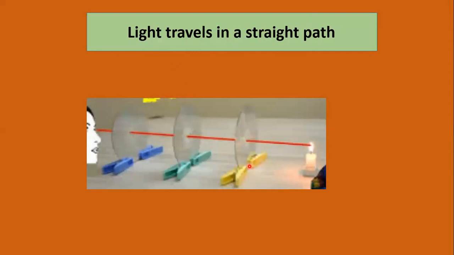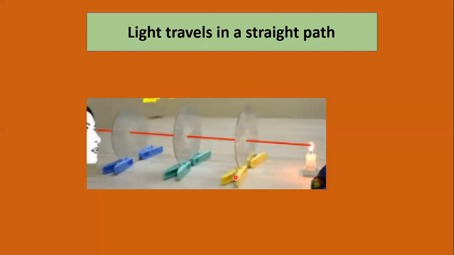What we will do is take 3 CDs. CDs means compact discs. These CDs are easily available at your home. We also require one source of light. We can take a torch or a candle, any object which works as a source of light. We arrange all these CDs in a sequence, in a straight line.